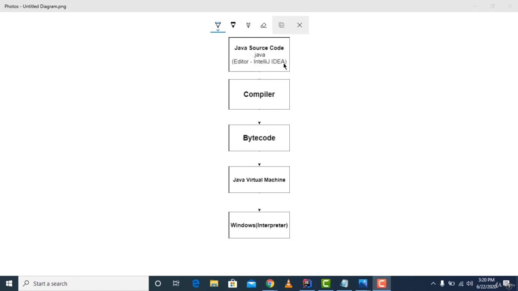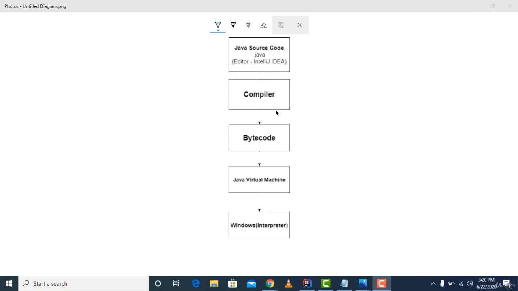So our Java source code is written in an editor, IntelliJ IDE. After that, it gets compiled by a compiler. The compiler is nothing but an internal program. It's again a program, but an internal program, so we can't see how it is written. It's an architecture. It will convert my Java source code to bytecode. Bytecode is again a machine language. We can't understand bytecode.